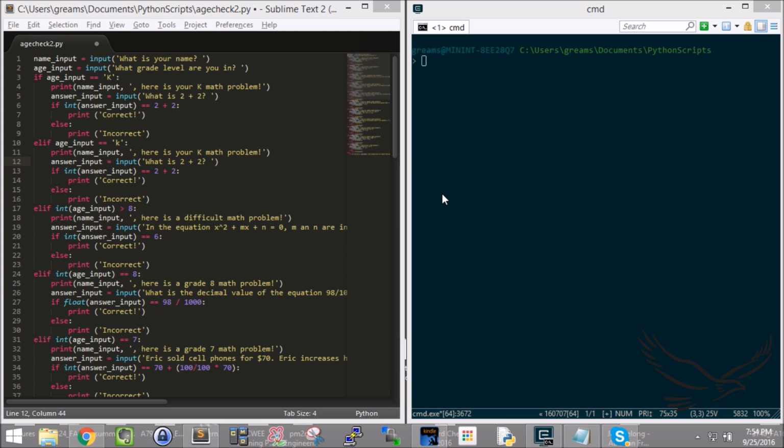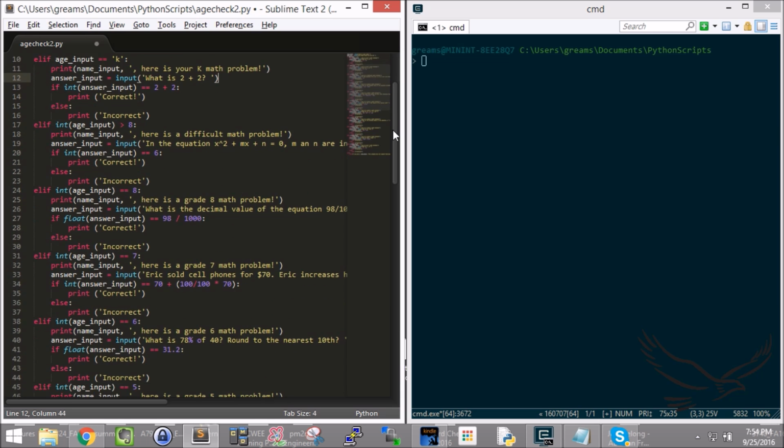Okay, well today for this lecture we're going to be talking about looping in Python. Looping is an interesting concept because it can help you solve some pretty complex problems. If you remember from last time, one of our activities was to create this age input program. One of the challenges I gave you was to come up with a way to input people's age, find out what grade they're in, and then based on their selection, give them a different math problem.